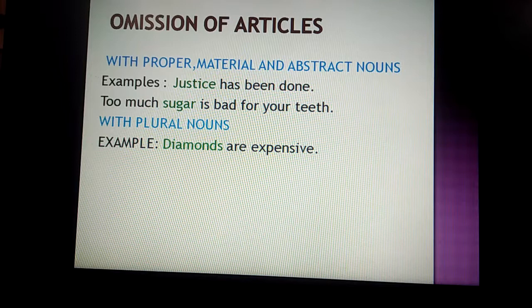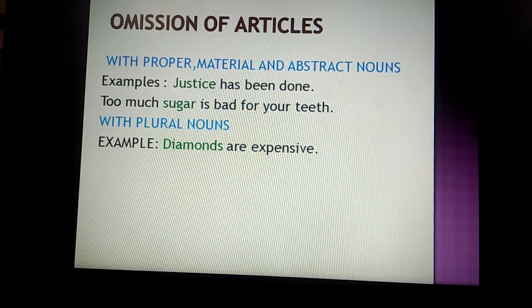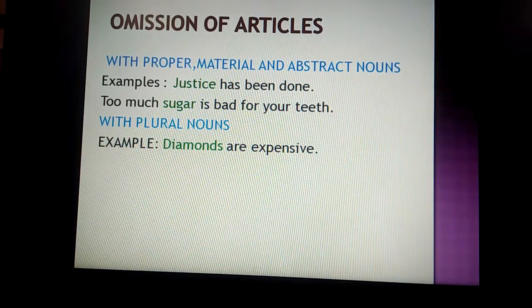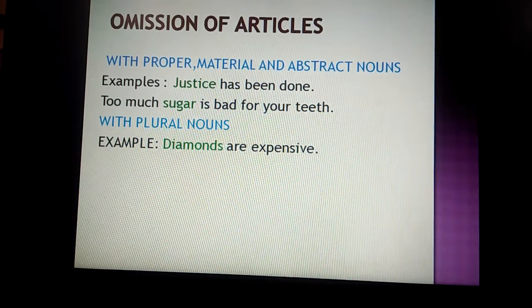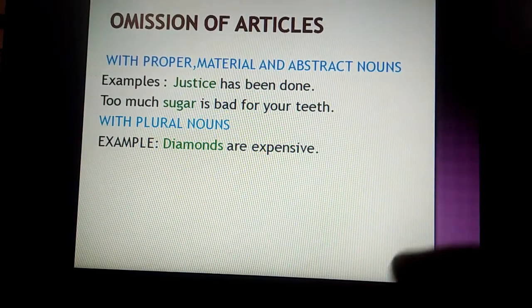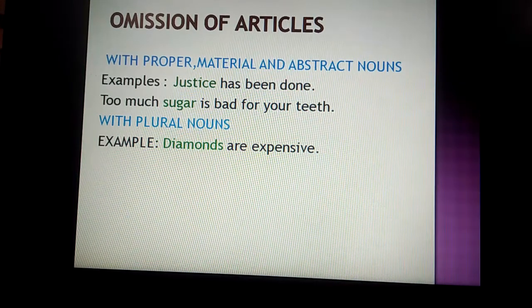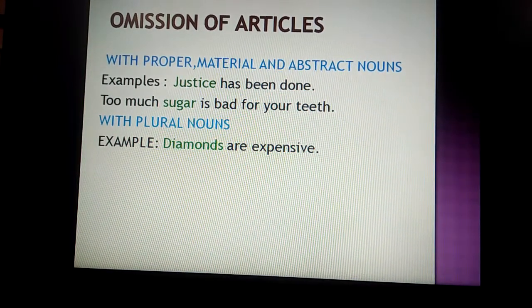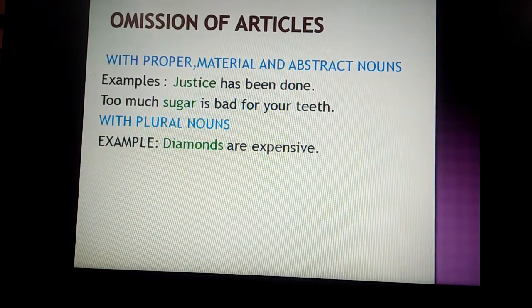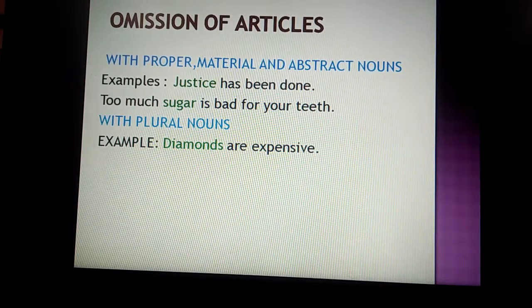For example, you can see, too much sugar is bad for your teeth. Here sugar is the material noun, so before sugar we cannot use any article. Then before an abstract noun, you may know those nouns which are feelings only, or you can say which do not have any body.